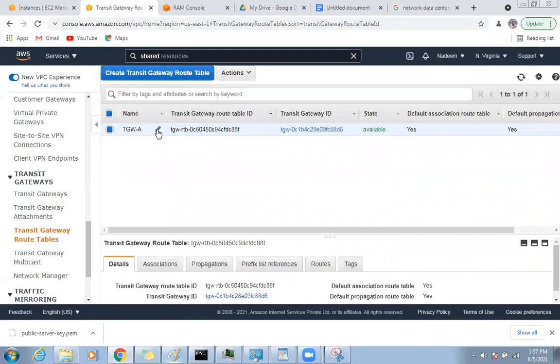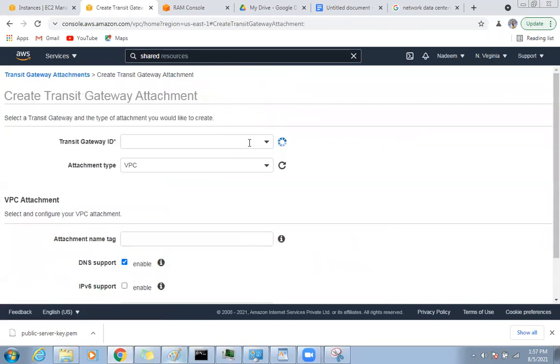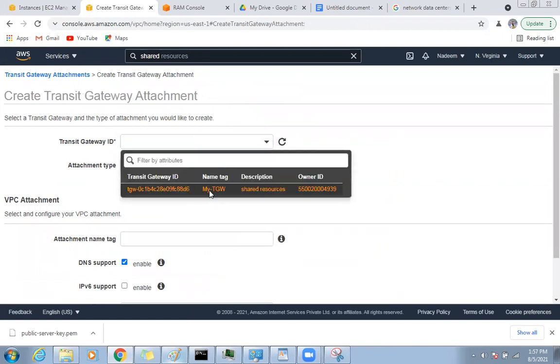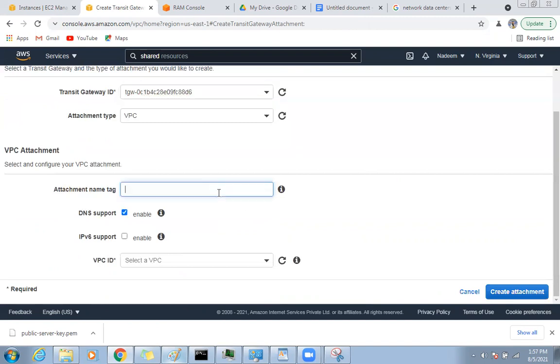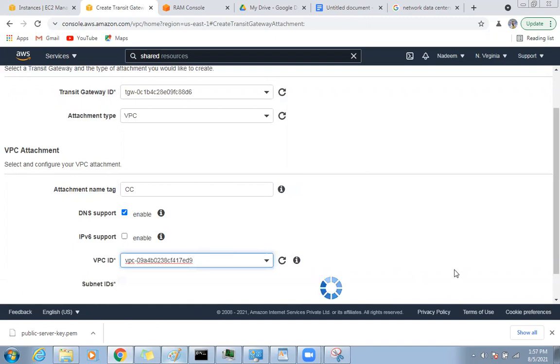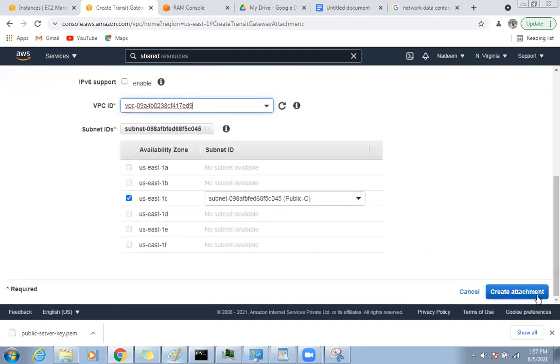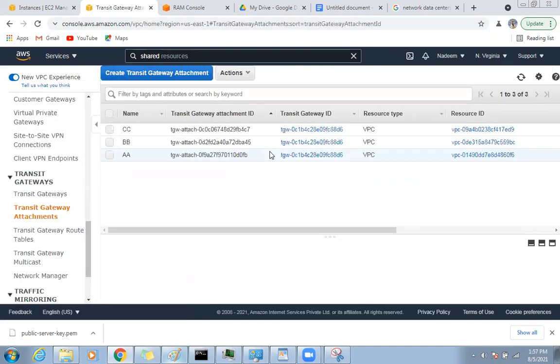The transit gateway routing table will be only one, but your VPCs will get attached here. Okay, now I'm connecting a third VPC. TGW VPC, I will say C, and my VPC is this. Create attachment. So I have attached the VPCs.